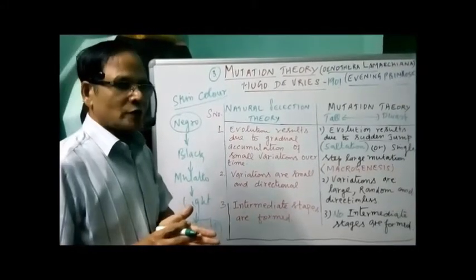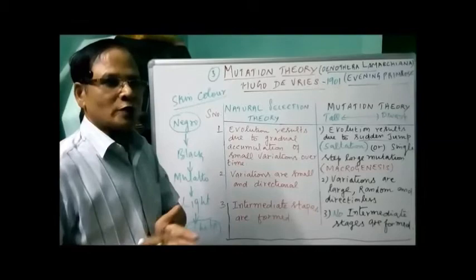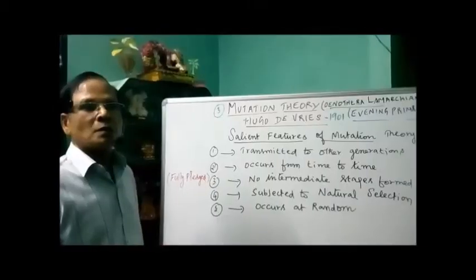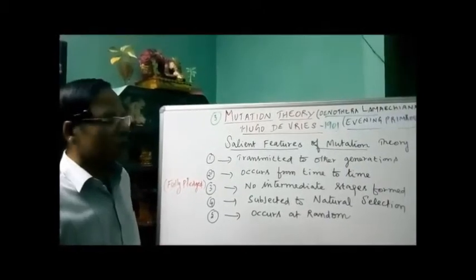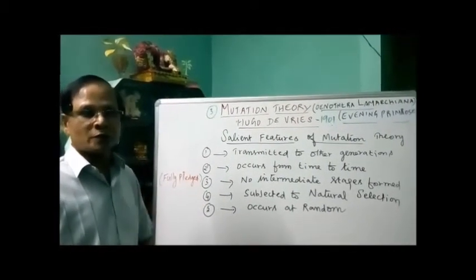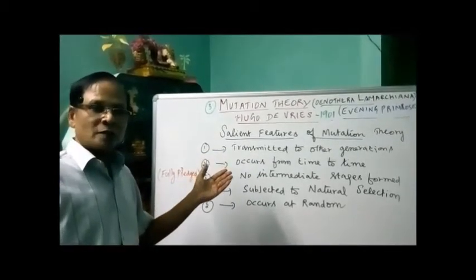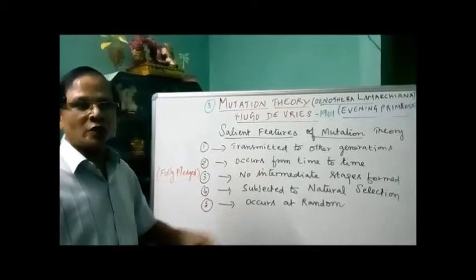Now we have to go for the salient features of mutation theory. What are the salient features of mutation theory as proposed by De Vries? We have to discuss. Normally the mutations here are otherwise called discontinuous variations.